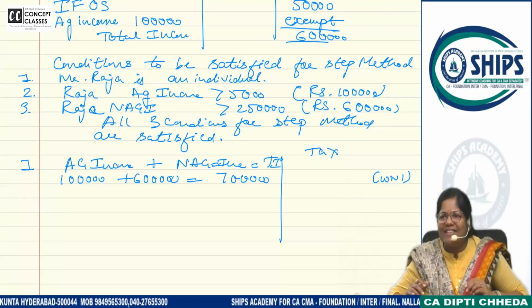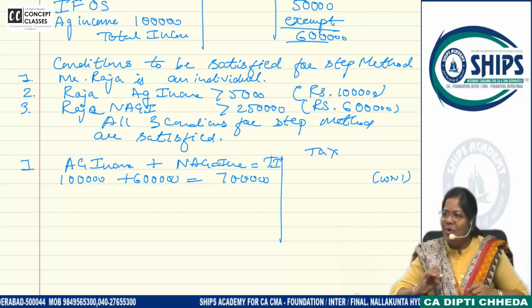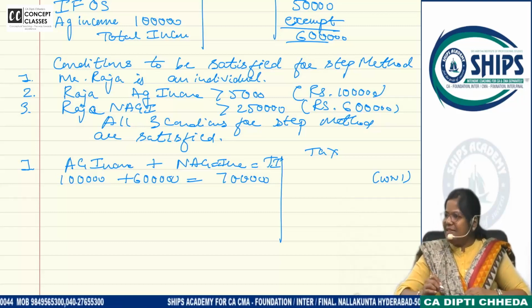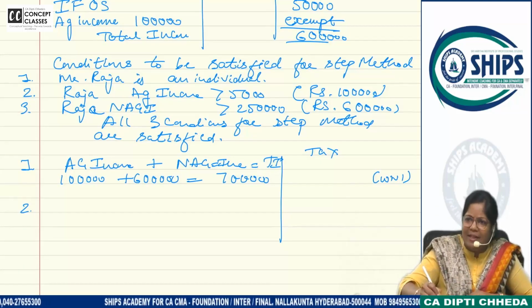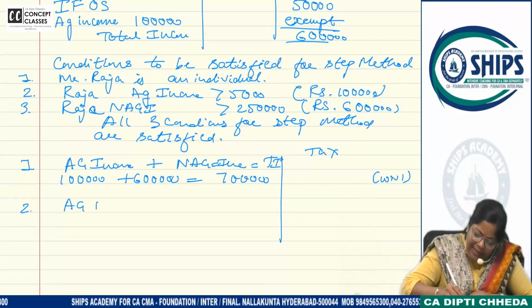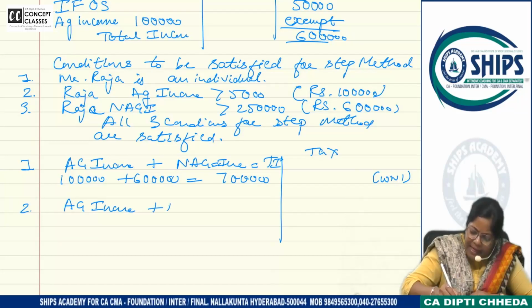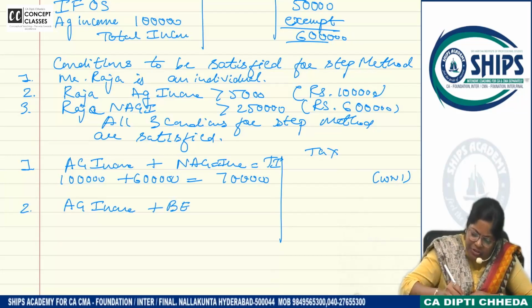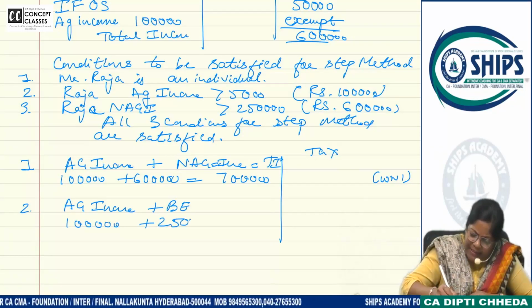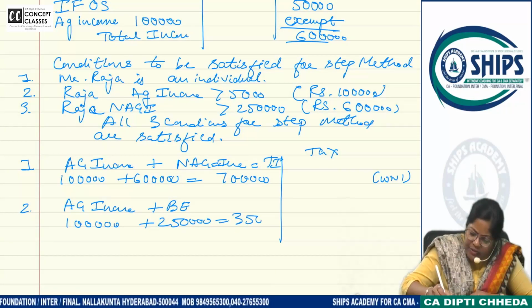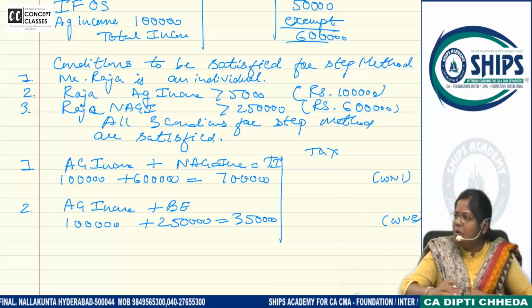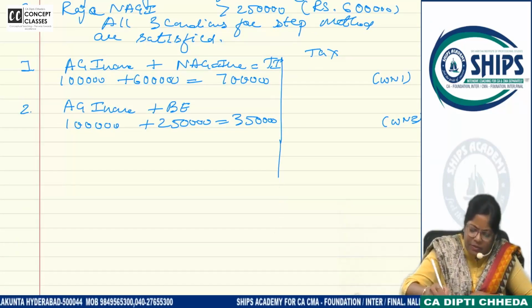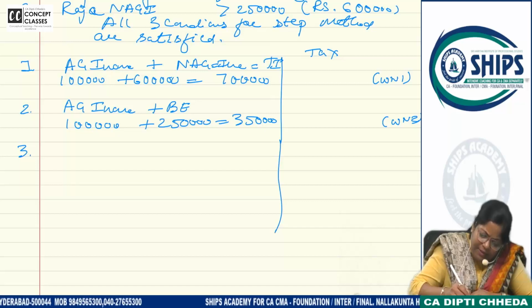Tax calculation, have we studied it in the first chapter? How to calculate tax on 7 lakh at slab rate, does everyone know? Yes. Leave it for now, don't write the amount. Now, agricultural income plus basic exemption. What is your agricultural income? 1 lakh. What is basic exemption? 250. So on 350 you calculate the tax in working note 2. Though it's very easy, we can do it orally also. Now, what is the third step?